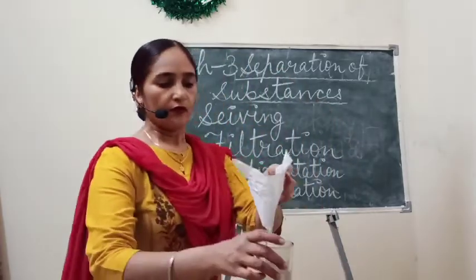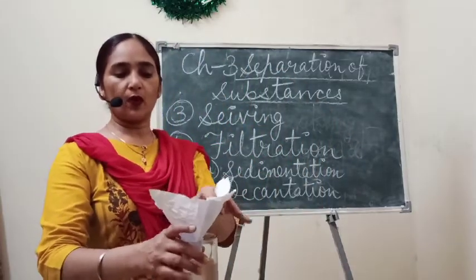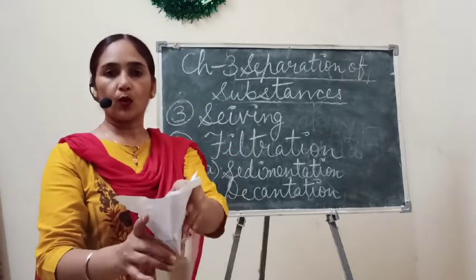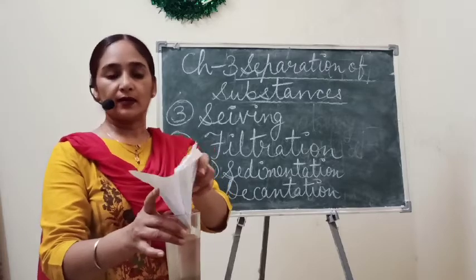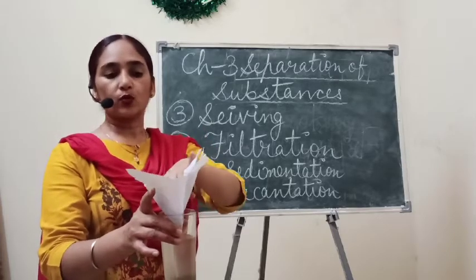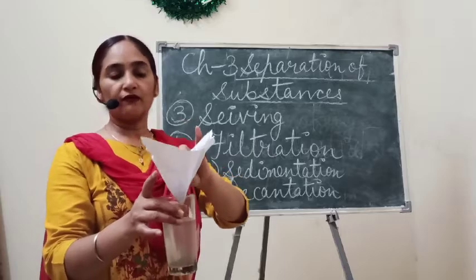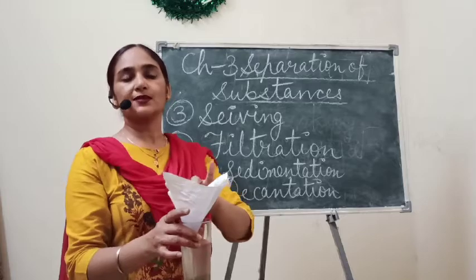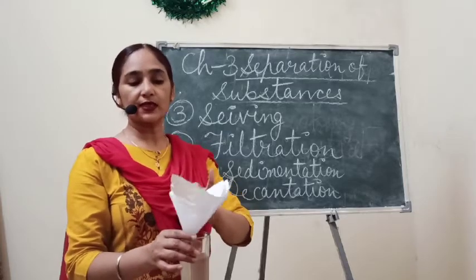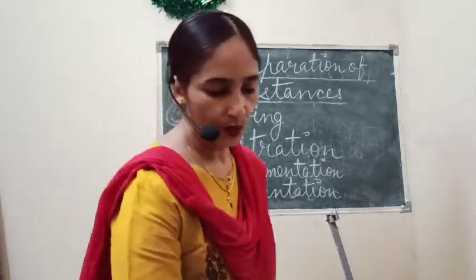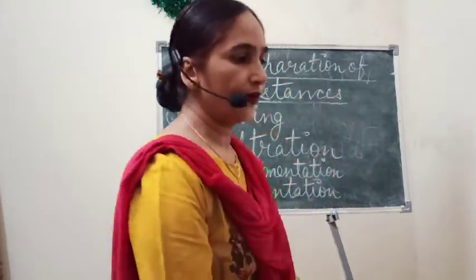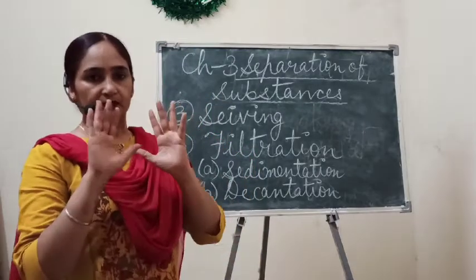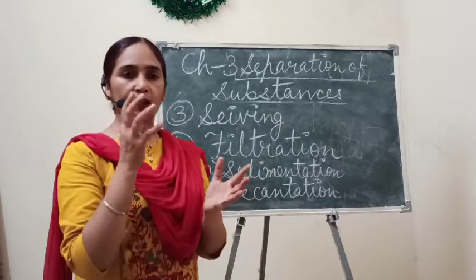And the filter paper we keep on any beaker or tumbler and we pour the dirty water in it, and through the filter paper we can filter the water. So this process is called the filtration process, in which filter paper is used, and with its help we can easily filter liquids.